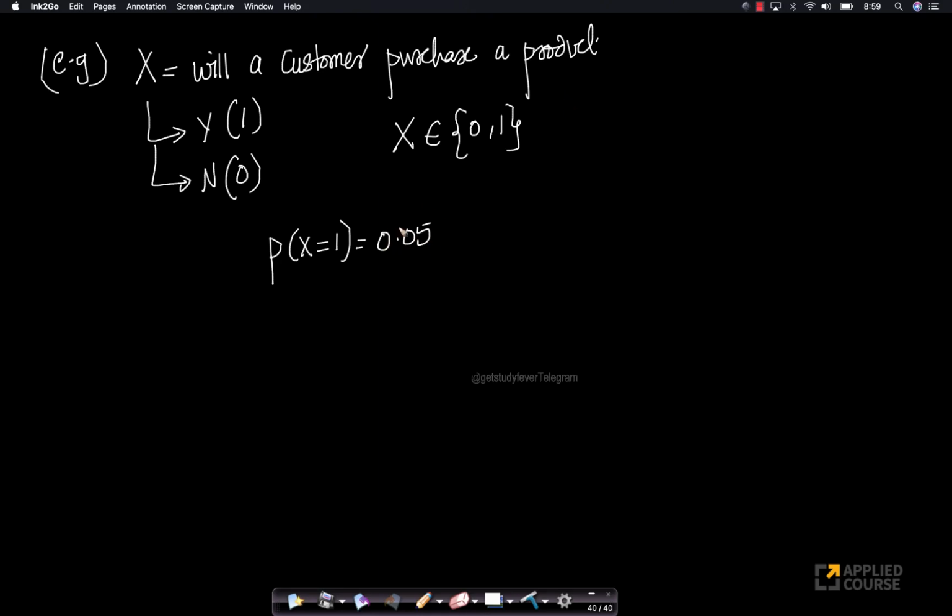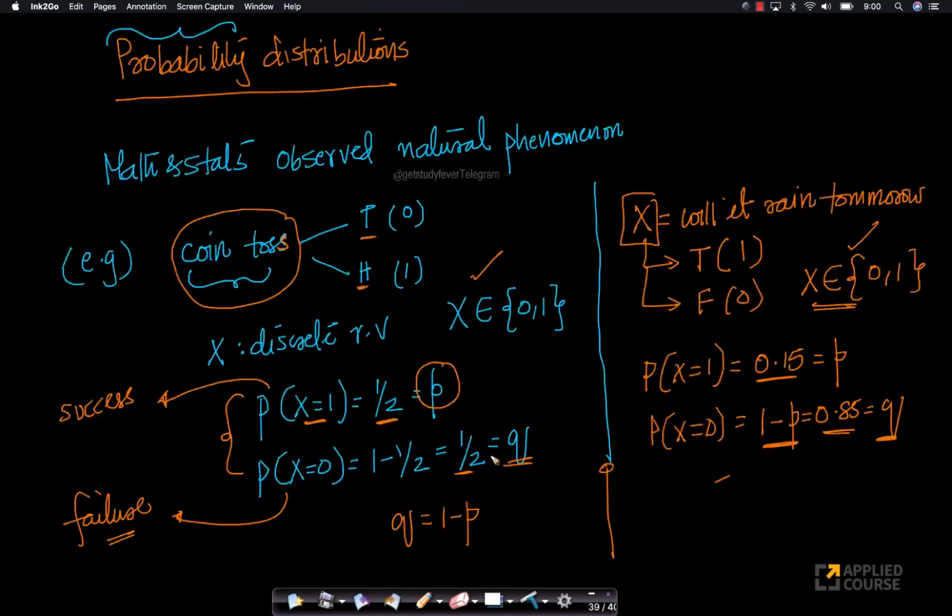There may be a 5% chance that a customer purchases a specific product, while there is a 95% chance of the other outcome. Because there are only two possible outcomes here, this has to be 0.95. If this is p, this is q. This is another example from a completely different domain of e-commerce and retail. Completely different context. The earlier one was in weather, a simple toy example.